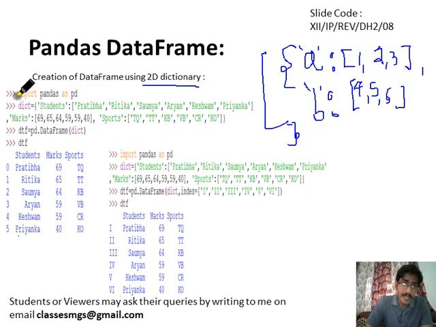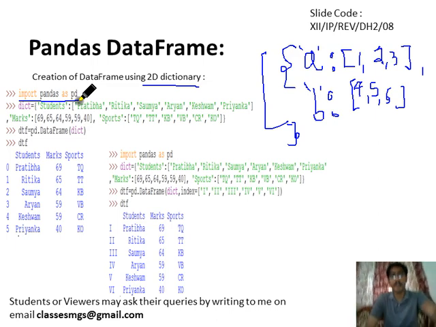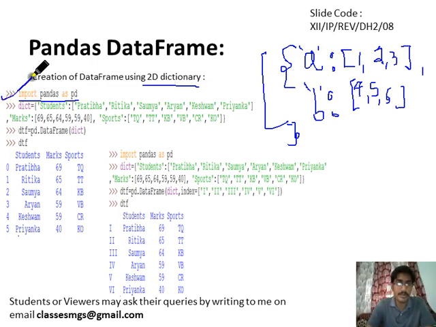As we know, for creation of a data frame or series, we first need to import pandas, then we create a dictionary. This is the key: student name, with Pratibha, Ritika, Soumya, Aryan, Keshwam, Priyanka. Then there is a comma, and the marks key with its values.